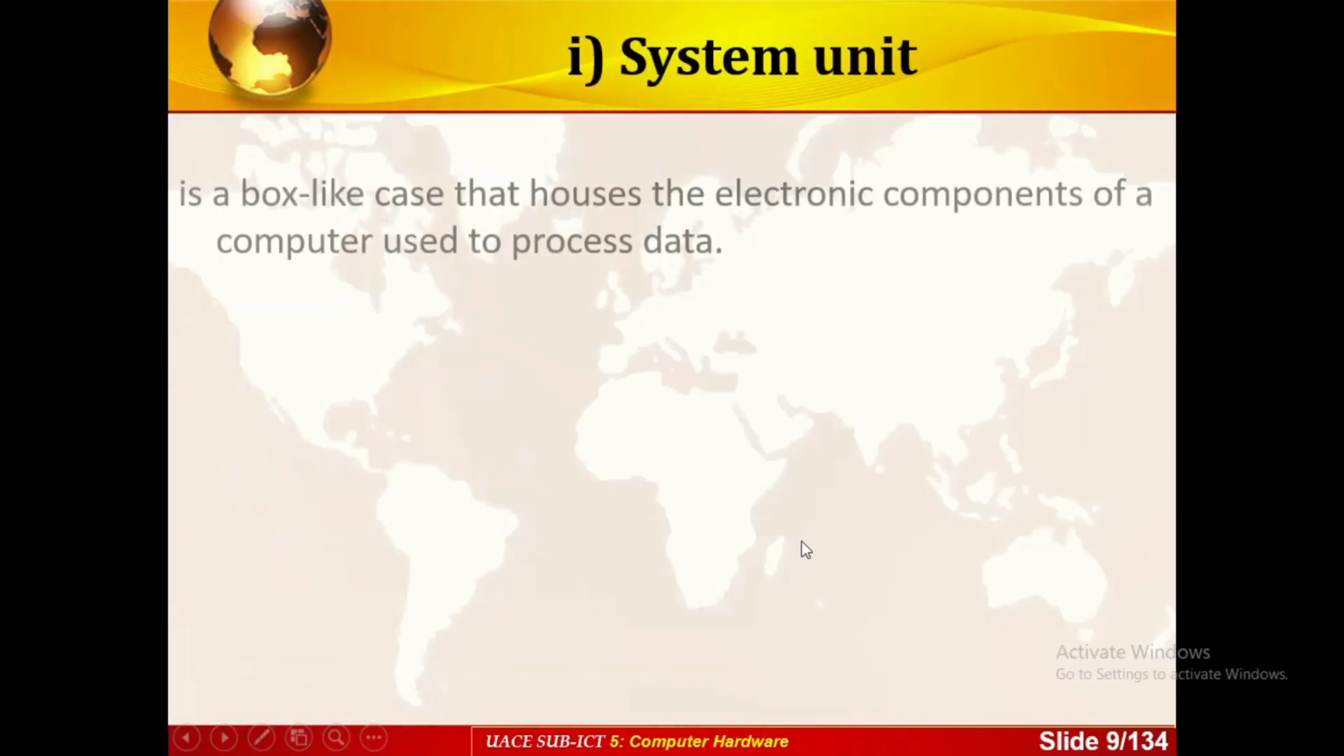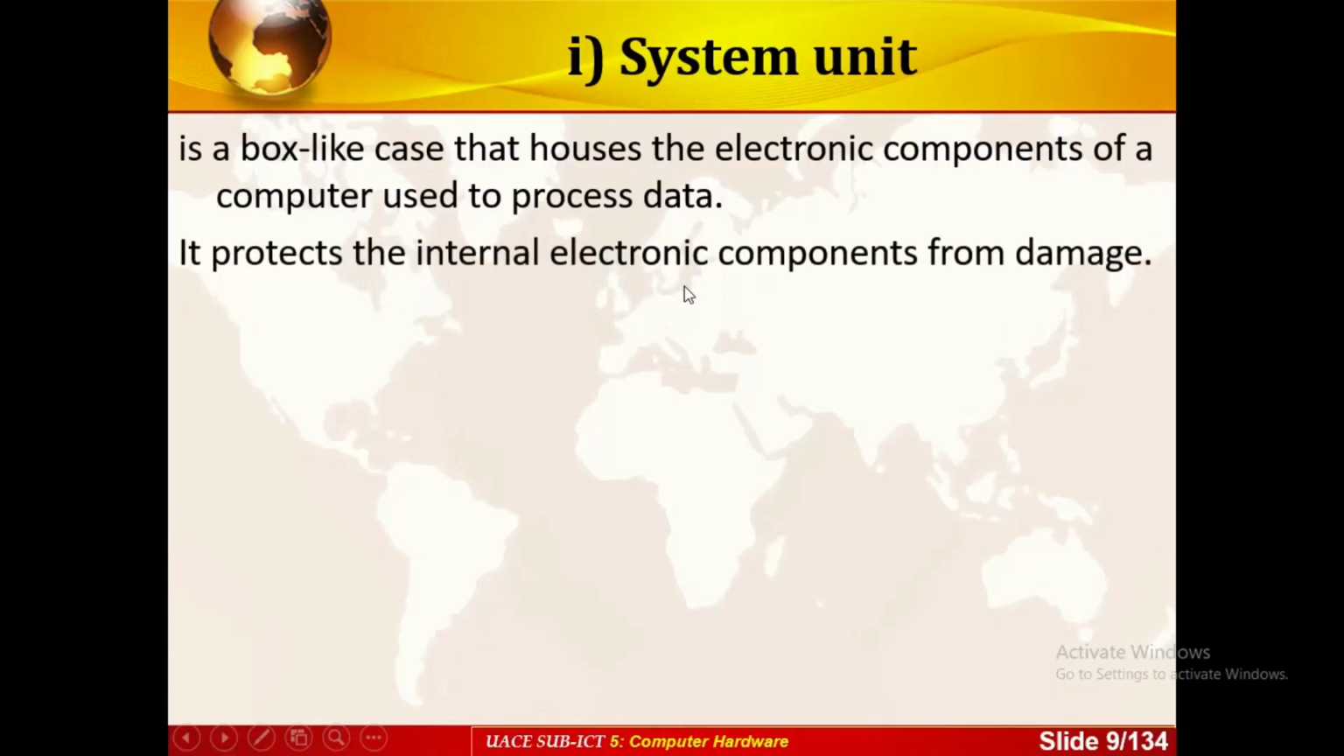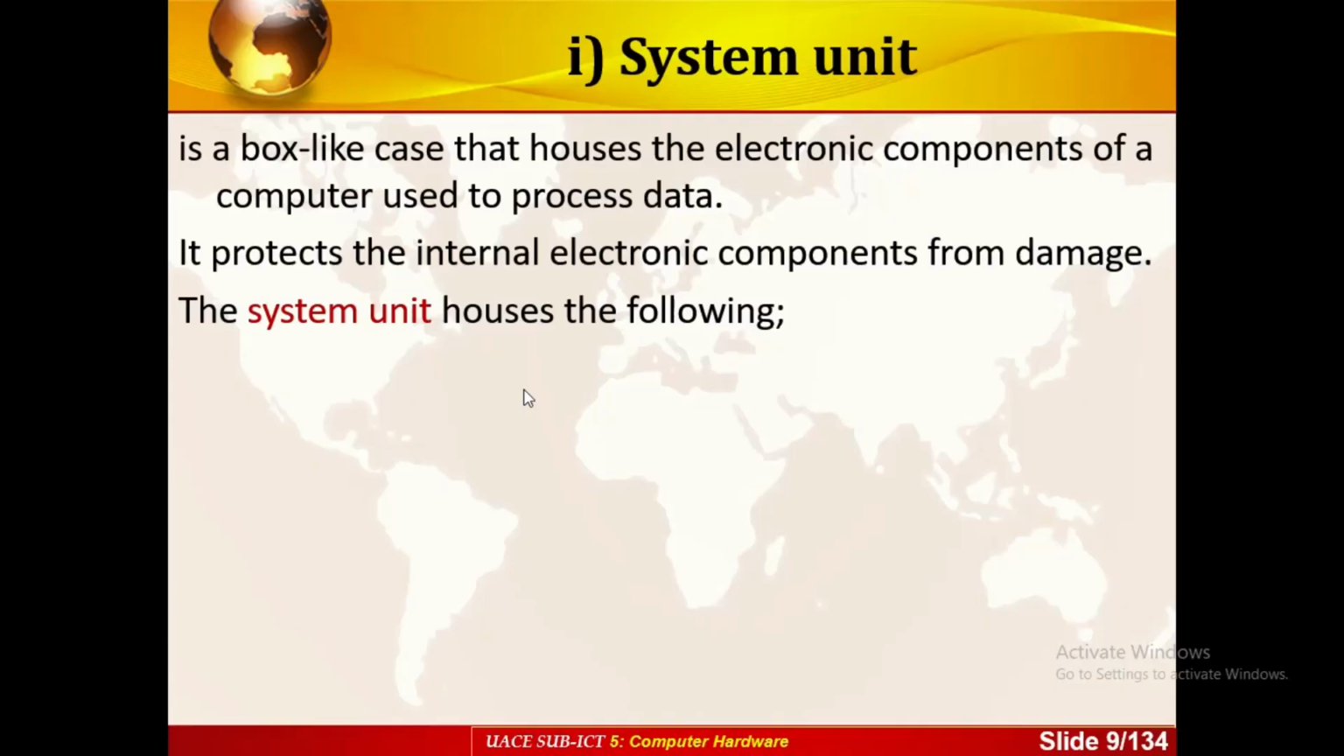So let's start with the system unit. It's a box-like case that holds the electronic components of the computer to process data. And this is to protect internal electronic components from damage. It is also housing some of the following important components. Actually, it's one of the most important items or units on the computer system.